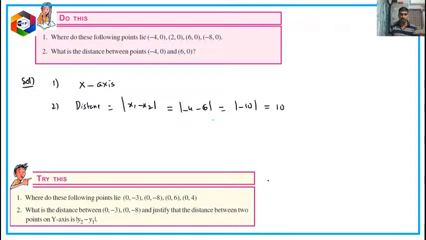And quickly I am going to complete the solution for this also. For the first one, since for every point the x coordinate is 0, so horizontal distance 0 means that the points lie on the y axis.